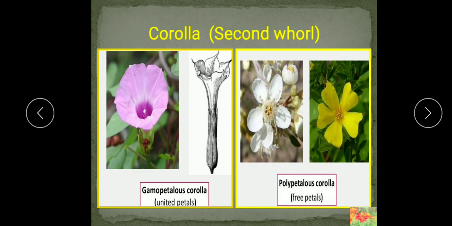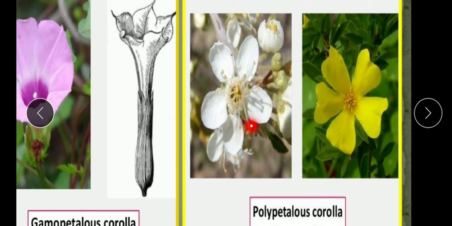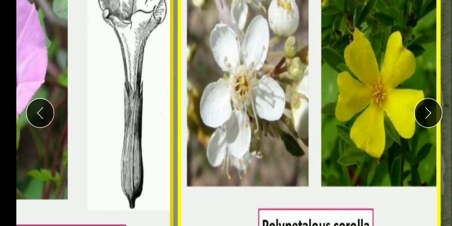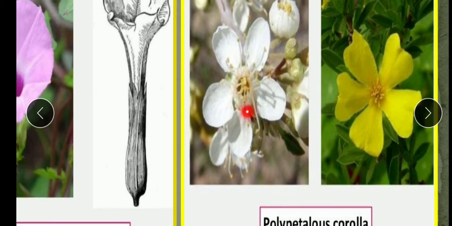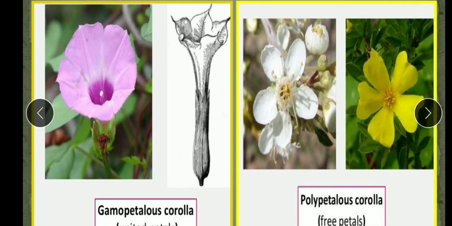Polypetalous is when these petals are free. I'll show you in these flowers. These are the petals. They are not fused with each other. Here also you can see the petals are free. So when the petals are free, or separate from each other, then this condition is known as the polypetalous. Like in mustard flower it is found.